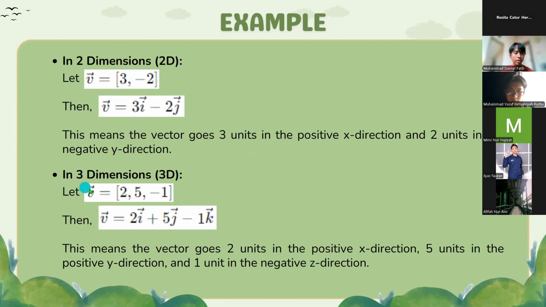And in 3 dimensions, let vector v is equal to open bracket 2, 5, minus 1 close bracket. Then vector v is equal to 2 vector i plus 5 vector j minus 1 vector k. This means the vector goes 2 units in the positive x direction, 5 units in the positive y direction, and 1 unit in the negative z direction.